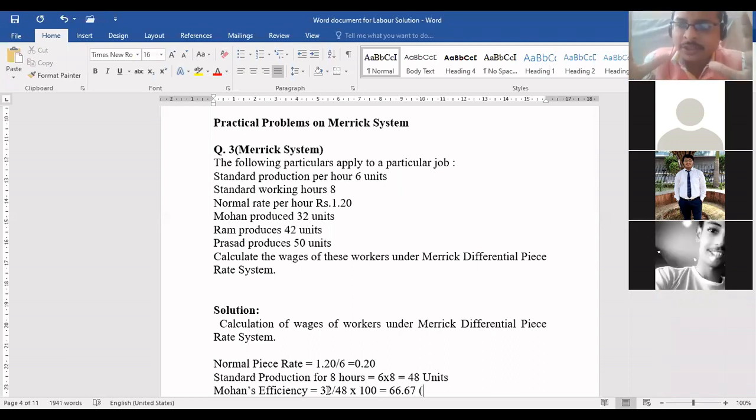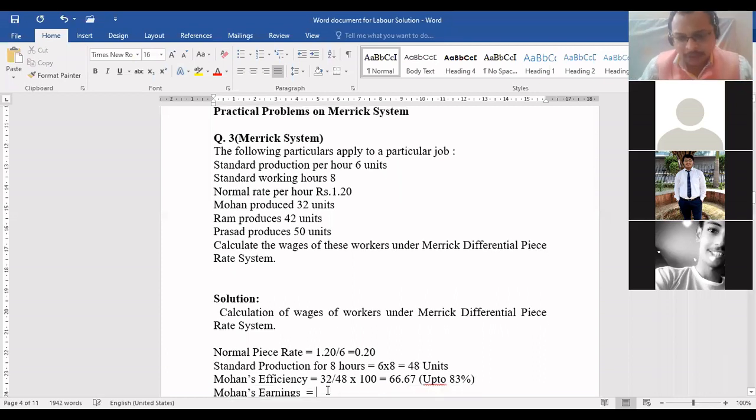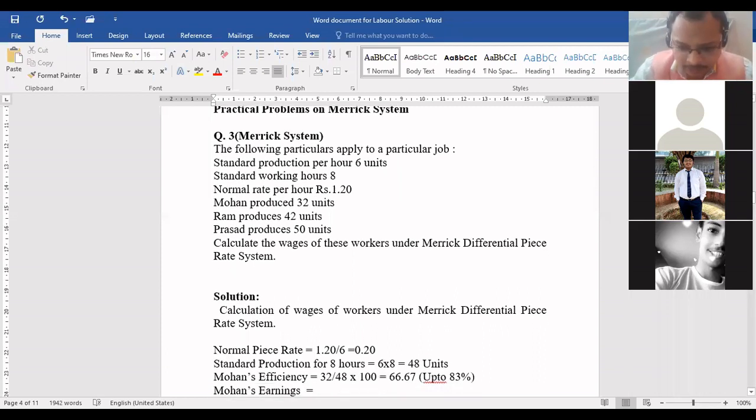The question has not simply divided the workers into efficient or inefficient. He said there are 3 criteria. If you fit into one, you will be paid accordingly. So this is ordinary wages, yes, he will get ordinary wages. So he is under up to 83%, na beta? Yes or no? Yes, he is fitting under up to 83%. He will not get any bonus.